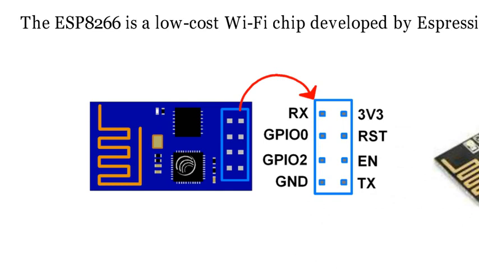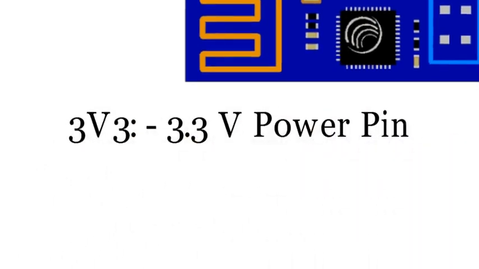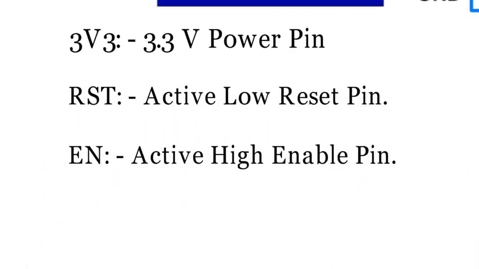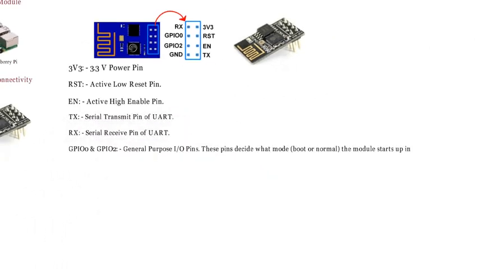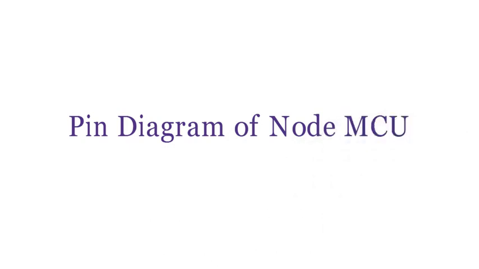This is the pin diagram of that module, having two GPIO pins, serial transmitter, receiver, 3.3 volt power supply, ground, reset and enable pin. So 3V3 is nothing but the 3.3 volt power pin. Reset is the active low reset pin, enable is the active high enable pin. Then serial transmit pin with UART, serial receive pin with UART and GPIO 0 and GPIO 2. These are the general purpose input output pins to program that module.